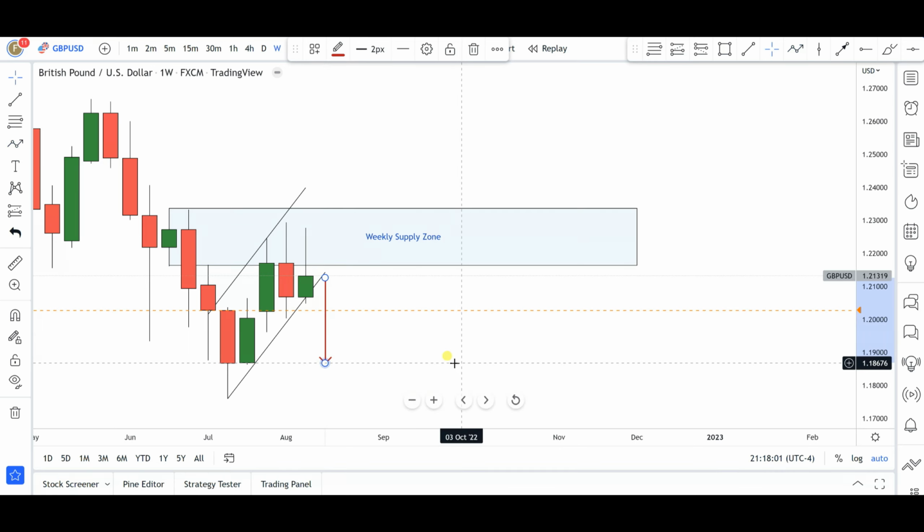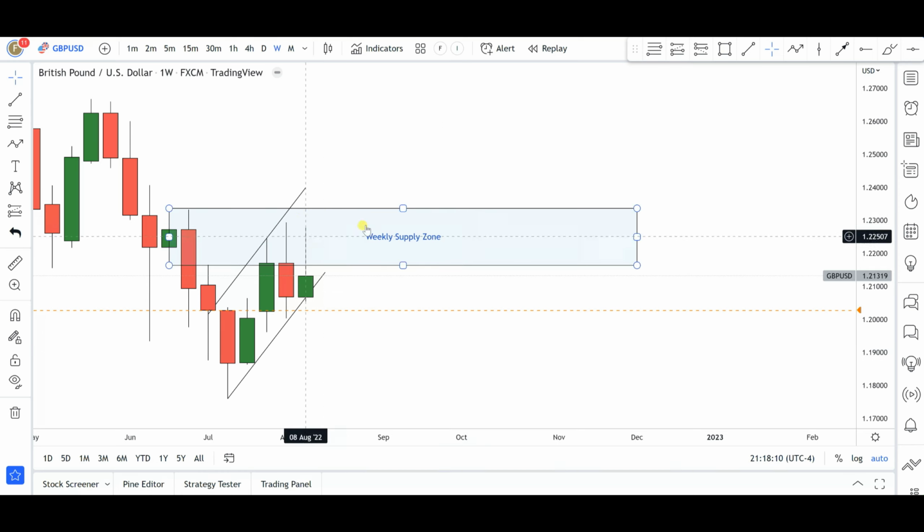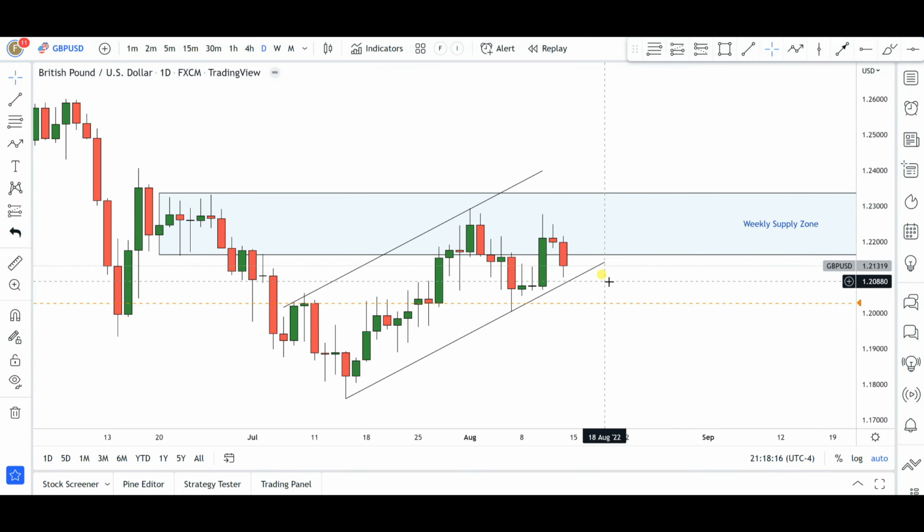Okay, that's what I would love to see in British pounds US dollar, or that's what I can see right now in British pounds US dollar, based on the candlestick pattern and the weak rejections that we are getting off of this weekly supply zone area. Now if we take a look at the daily time frame, what do we have here?